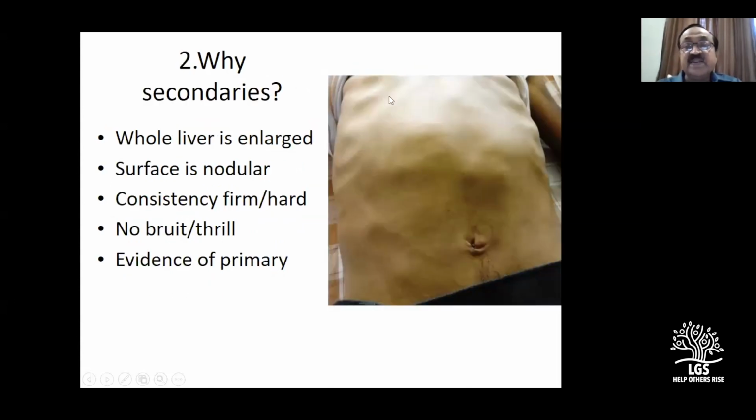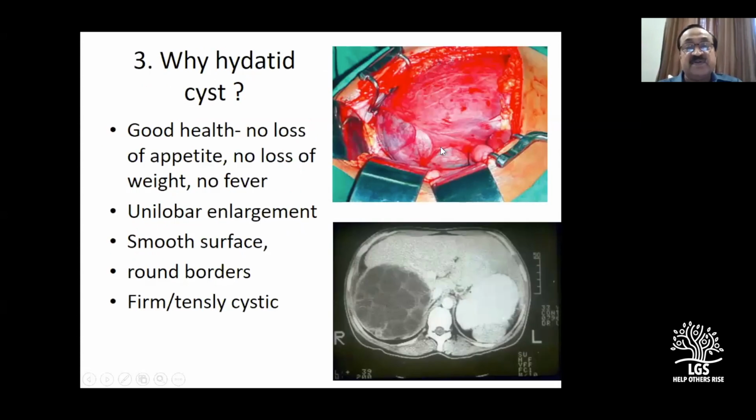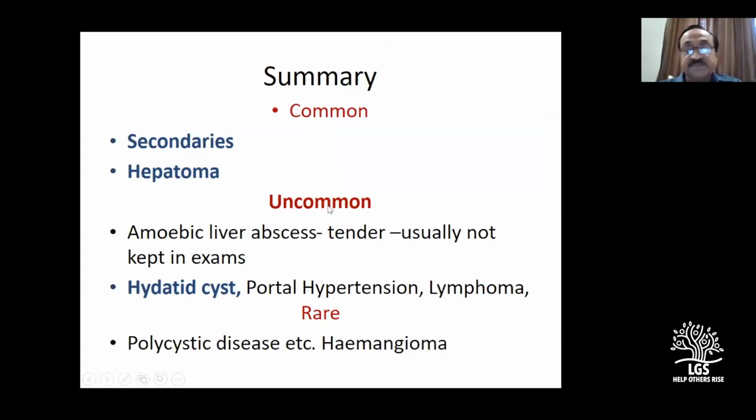Second is in the liver. Again here you can see it, but the other lobe is also enlarged. This picture is also very clear to you. Last time we have discussed, I have shown you hydatid cyst also, but that was the right lobe. But remember, you can have a left lobe hydatid cyst here, a similar picture. So smooth, round. So you give a diagnosis of a hydatid cyst.